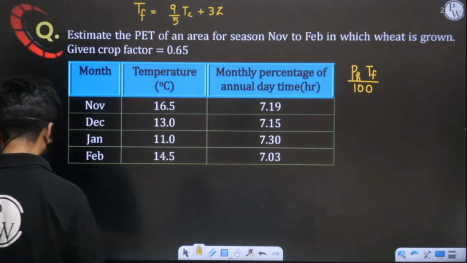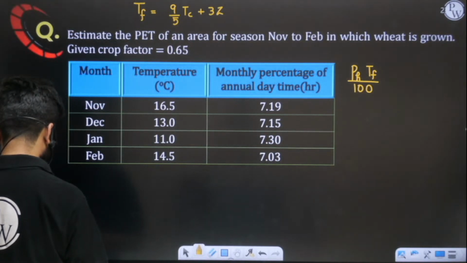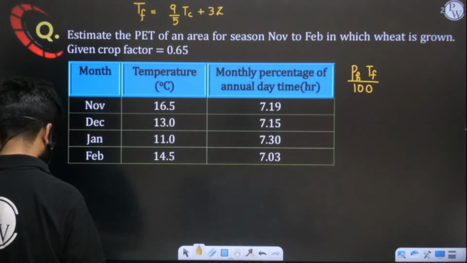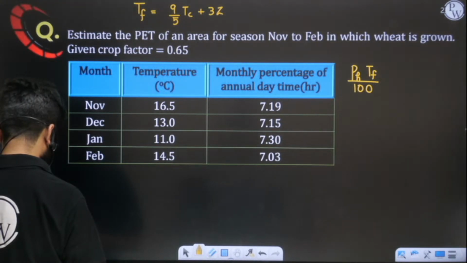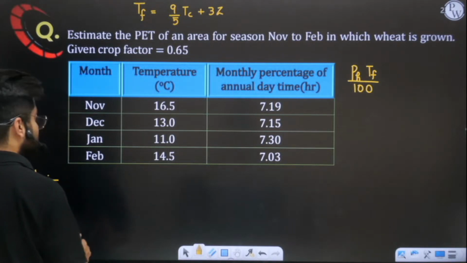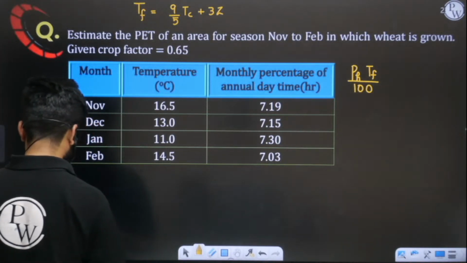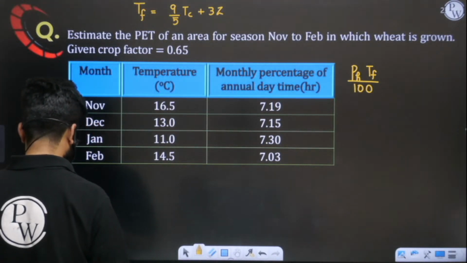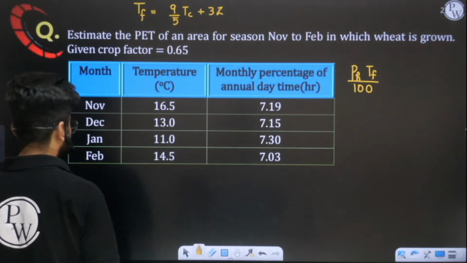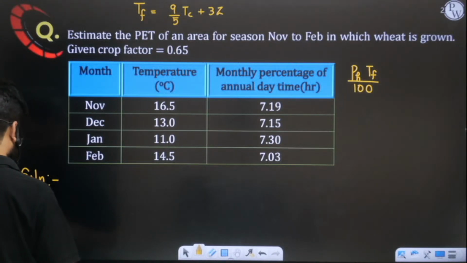Converted, how much are we getting here? Wait a second. Yes, so this will give you a value.